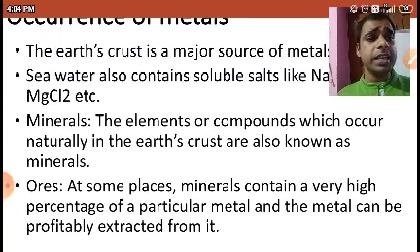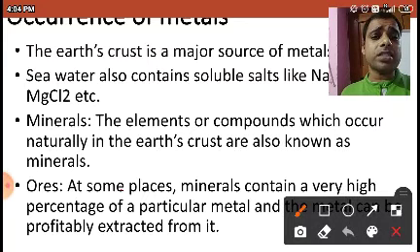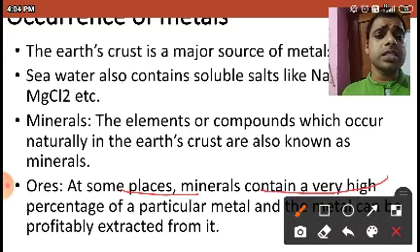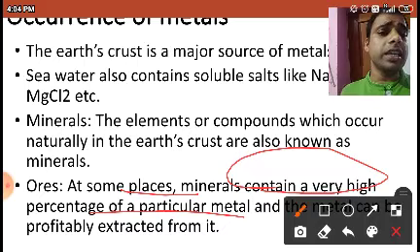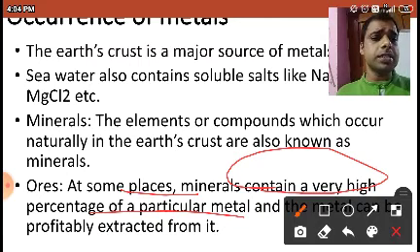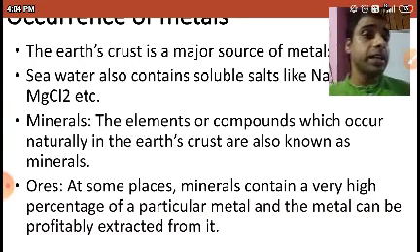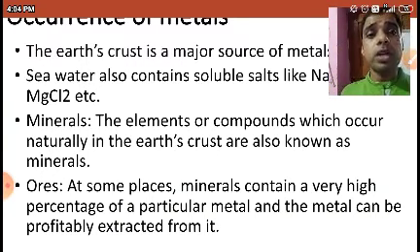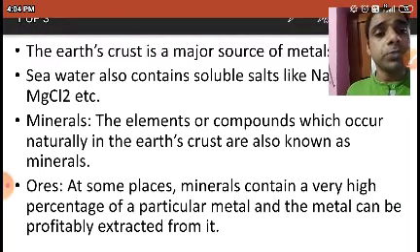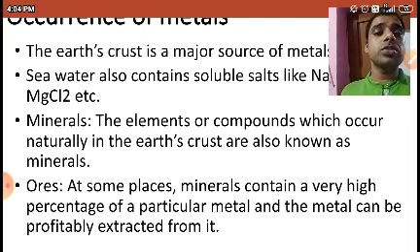So you can see here it is written clearly, at some places minerals contain a very high percentage of particular metals, and the metals can be extracted profitably. Yes, profitably, it is important that you should gain some profit from that. Okay? So that can be called as ores.